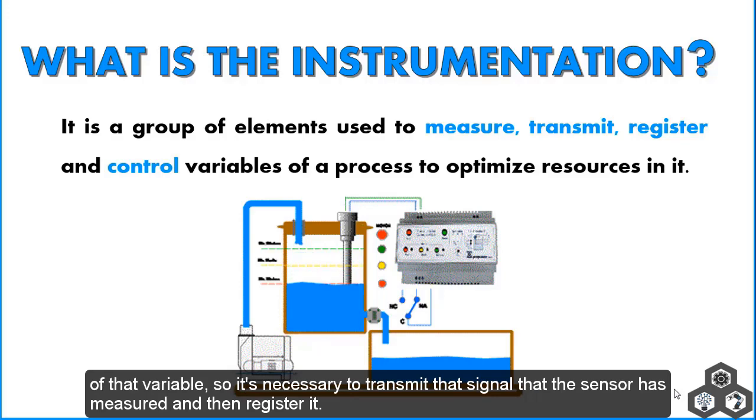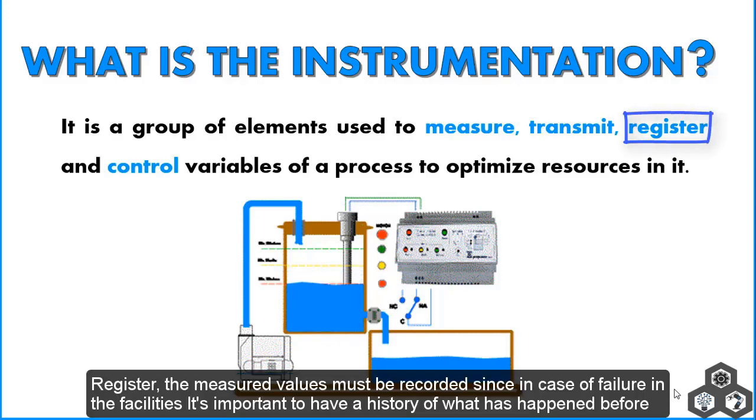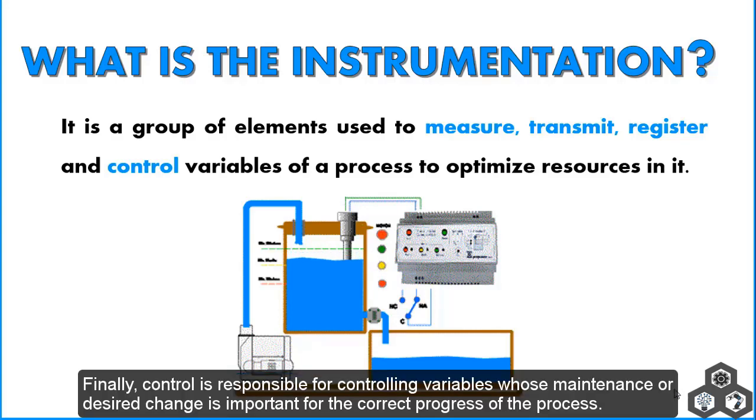So it is necessary to transmit the signal that the sensor has measured and then register it. The measured value must be recorded, since in case of failure in the facilities, it is important to have a history of what has happened before the failure occurred. Finally, control is responsible for controlling variables whose maintenance or desired change is important for the correct progress of the process.